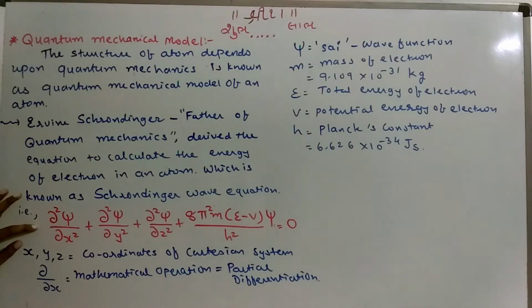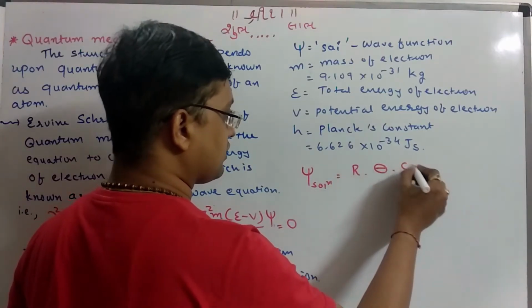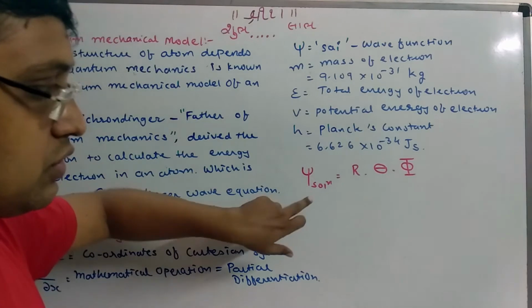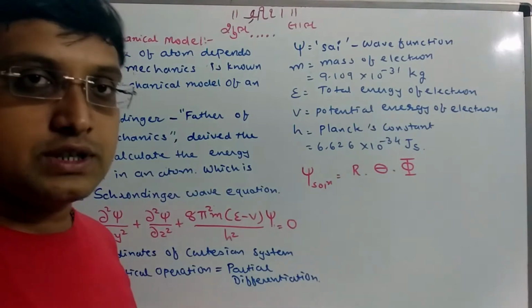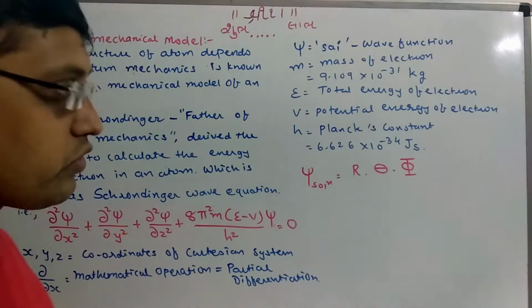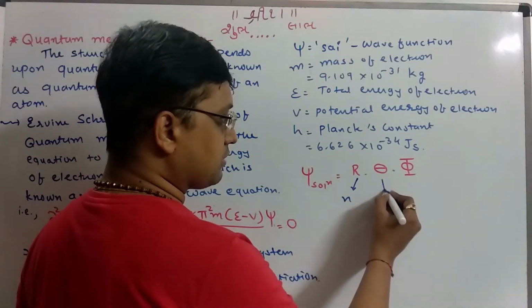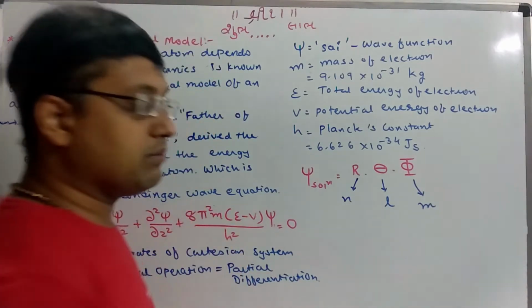The solution of this equation gives the solution of psi, which has three variables, that is r, theta and phi. When we solve this equation, in the solution of psi we get the three variables r, theta and phi. From these variables, we define the quantum numbers of an electron. From r, we define the quantum number n. From theta, we define quantum number l, and from phi, we define quantum number m.